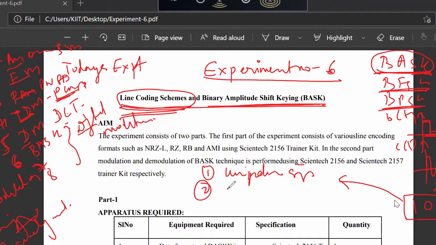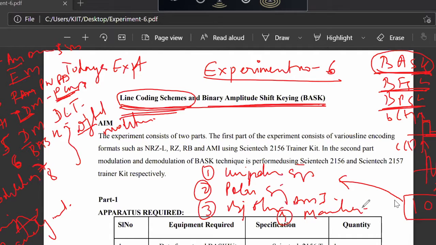Number 2, polar signaling. Number 3, bipolar signaling, which is also called alternate mark inversion. And number 4 is called Manchester, which is also called split phase signaling. So the sequence of digital bits 1010, or any digital bits, can be represented in different types of digital waveform.